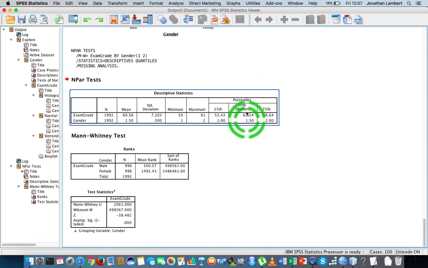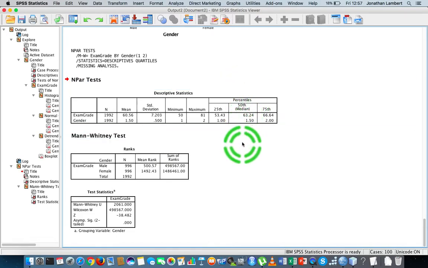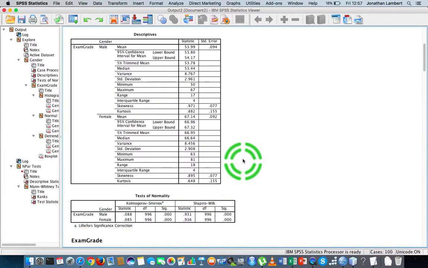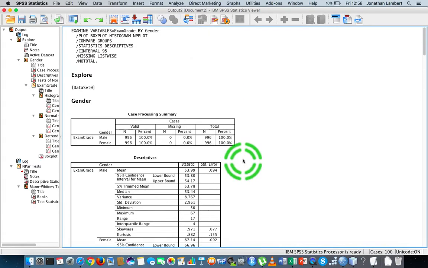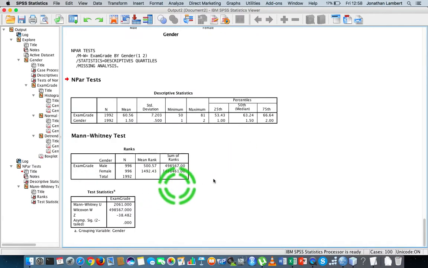Well, actually, in this case, we can safely say that the evidence suggests that there's a difference in the median values for the males compared to the females, simply because the two distributions have a similar shape in this case. Okay. Actually, let's look at the median values. Let's try to find the median values.